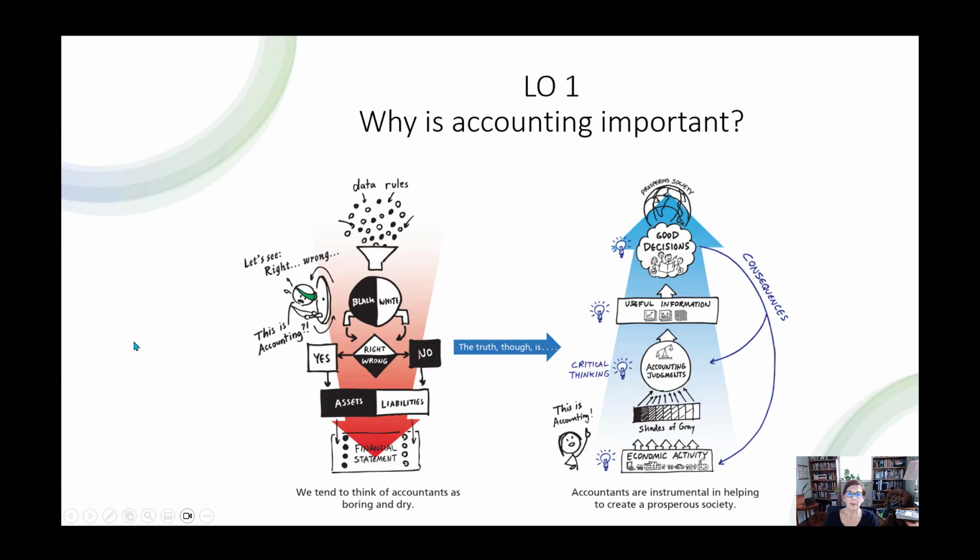So why is accounting important? Well, a lot of people think that accounting is boring. It's black and white, it's right and wrong. But accounting really involves a lot of judgment. So economic activity occurs. Think of things like a company buying a new building. There's a million other examples, but what happens is accountants use judgment in accounting for the transactions. They provide useful information to make good decisions.